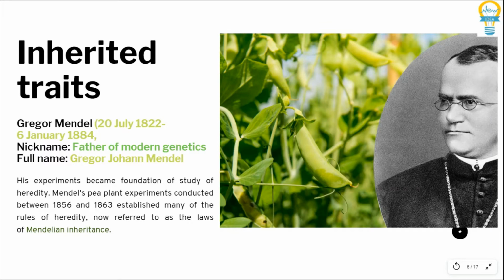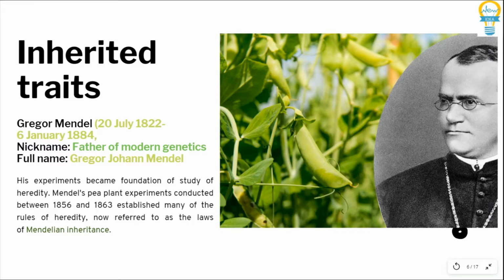The scientist Gregor Mendel was the first person to study inherited traits while experimenting with pea plants in his garden. He found the inheritance of certain traits, such as yellow peas.